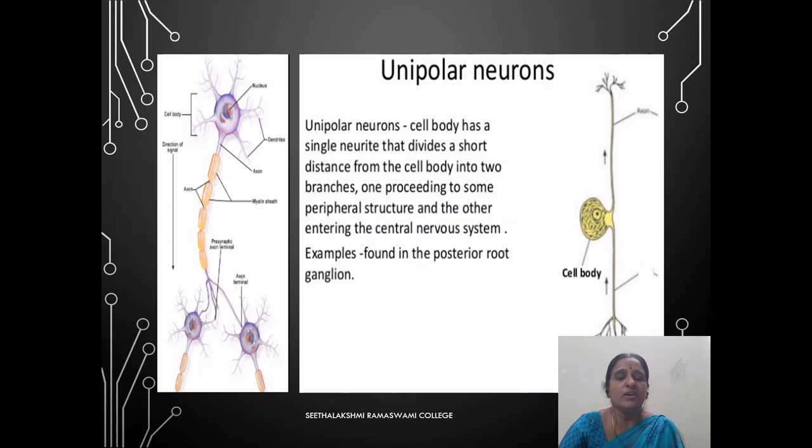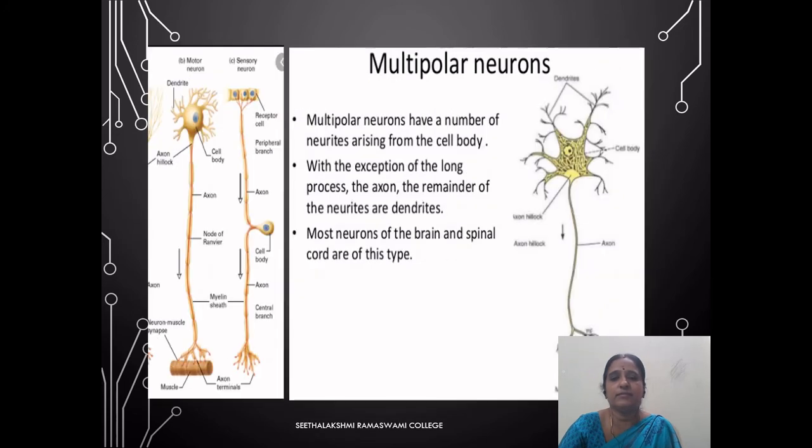Unipolar neurons are those where the cell body has a single neurite that divides, a short distance from the cell body, into two branches, one proceeding to some peripheral structure and the other entering the central nervous system. Examples of this type of neurons are found in the posterior root ganglion.